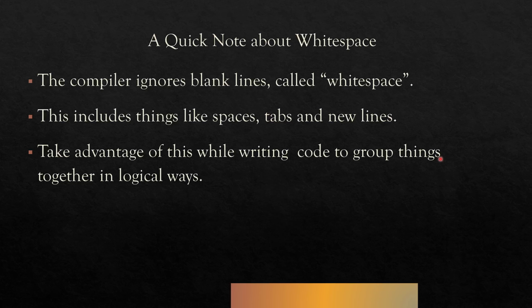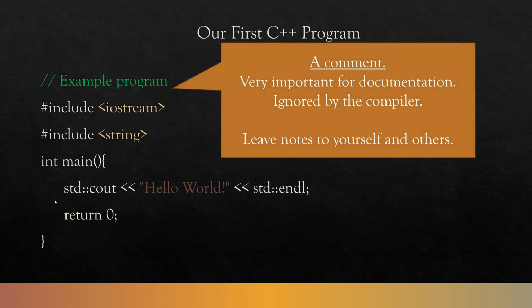Another quick thing about working in C++, remember that the compiler will ignore blank lines. It's called white space. This includes spaces, tabs, new lines, all that stuff. Take advantage of this when working with code to group things up in logical ways. So as an example, this space right here, right? This is ignored. The compiler doesn't care about it. We use this to kind of show, hey, the curly brace and the curly brace here, these things are inside of this, as in they are parented inside of this created function. We could put everything on one line, but it'd be a lot harder to understand.